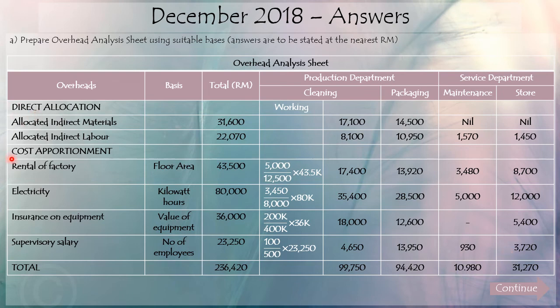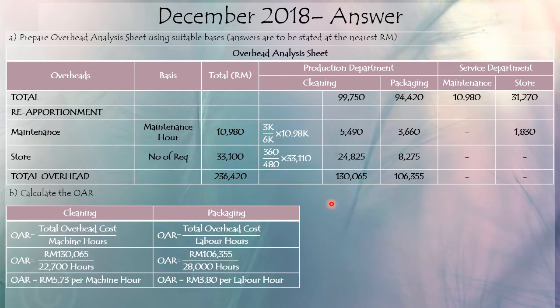Second step is cost apportionment, to apportion the overhead to each of the departments. Once you have the total overhead for each department, we need to reapportion, meaning that I need to reapportion this overhead to the production departments. What is the best basis of apportionment?